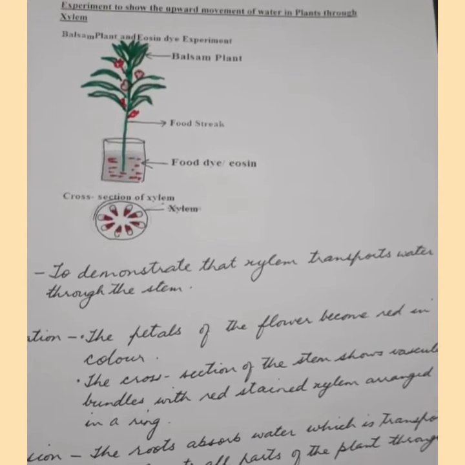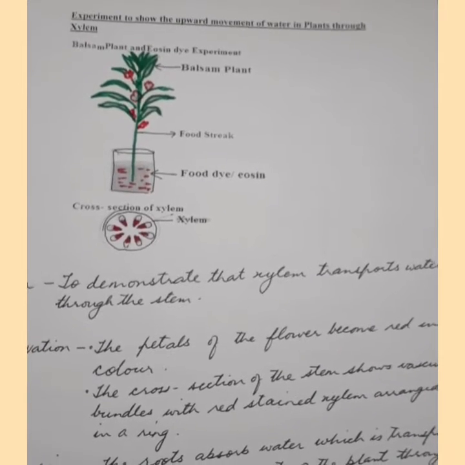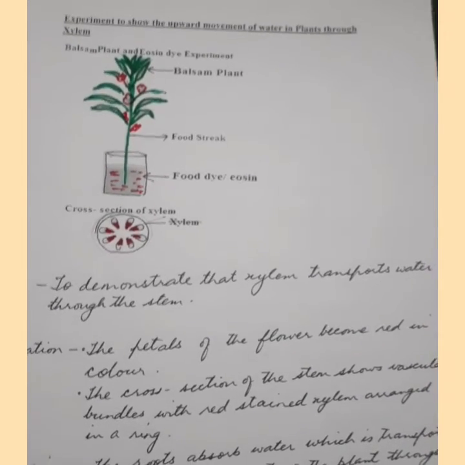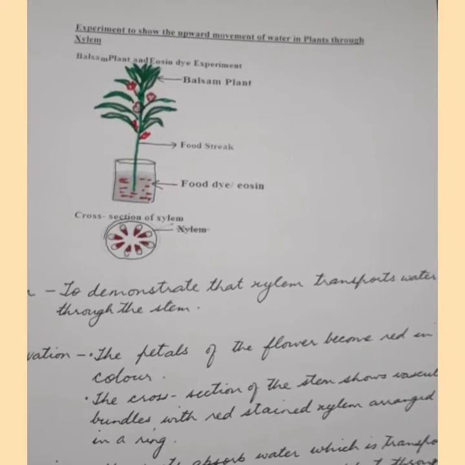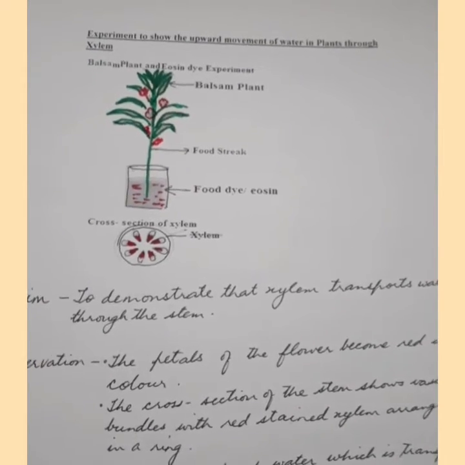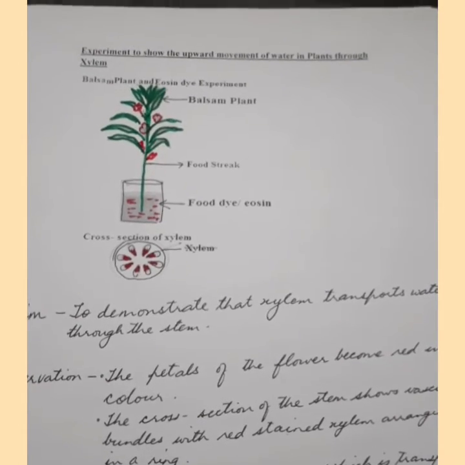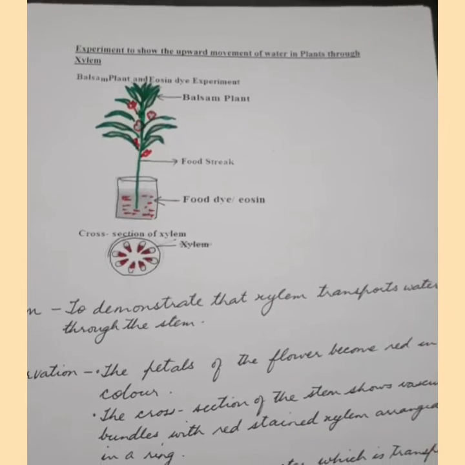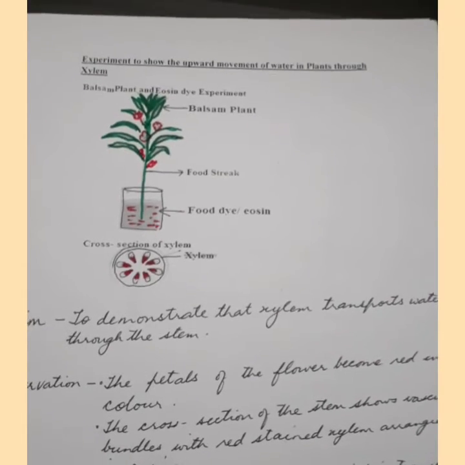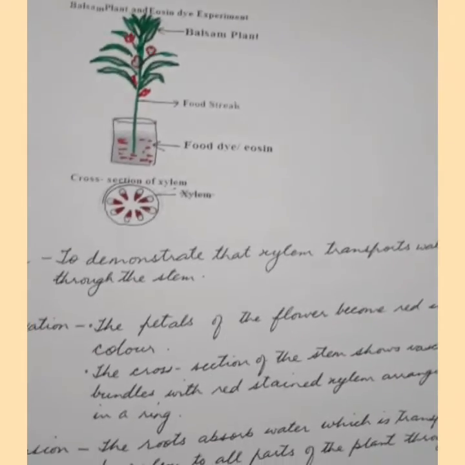You can see in the picture what a cross section looks like, and the xylem turns red in color. The conclusion of the experiment is that the roots absorb water, which is transported by the xylem to all parts of the plant through the stem.